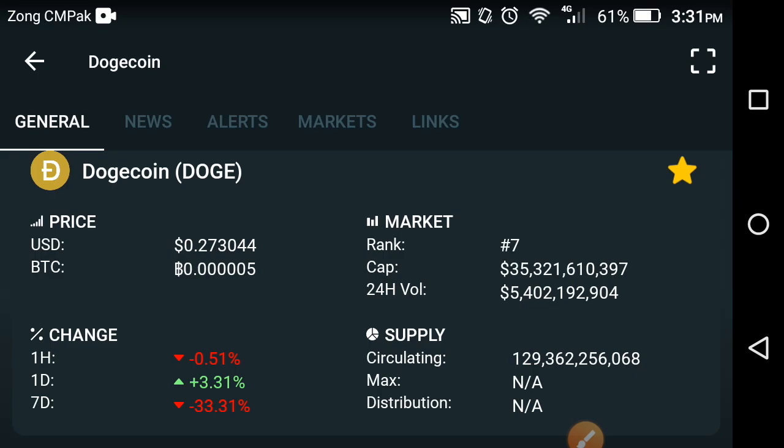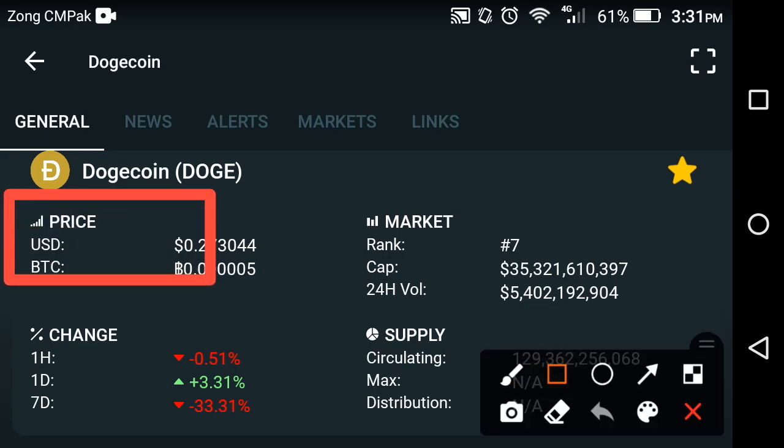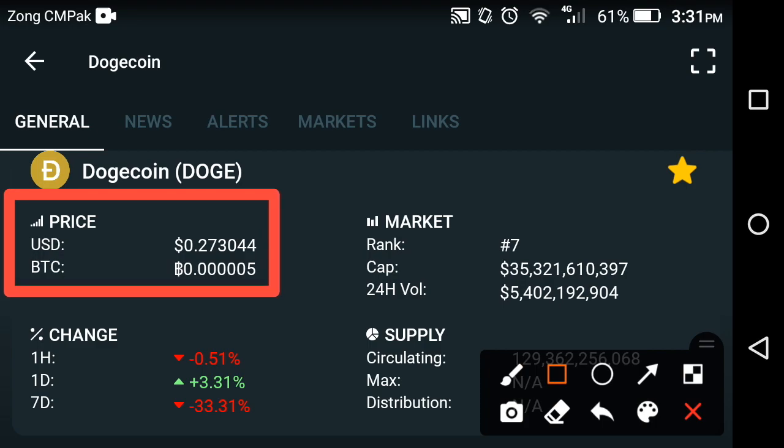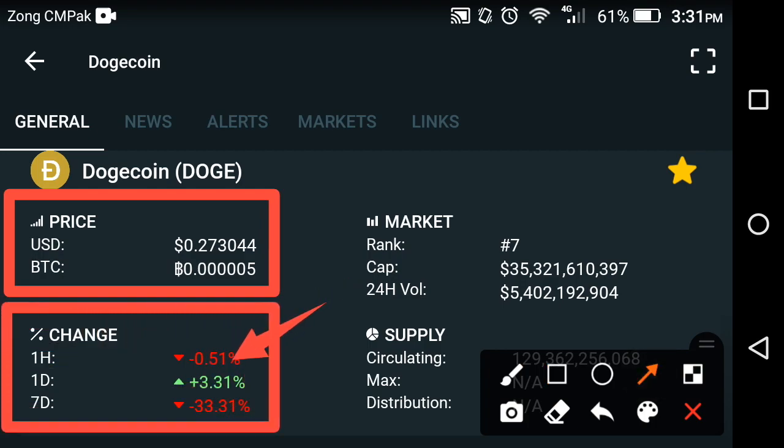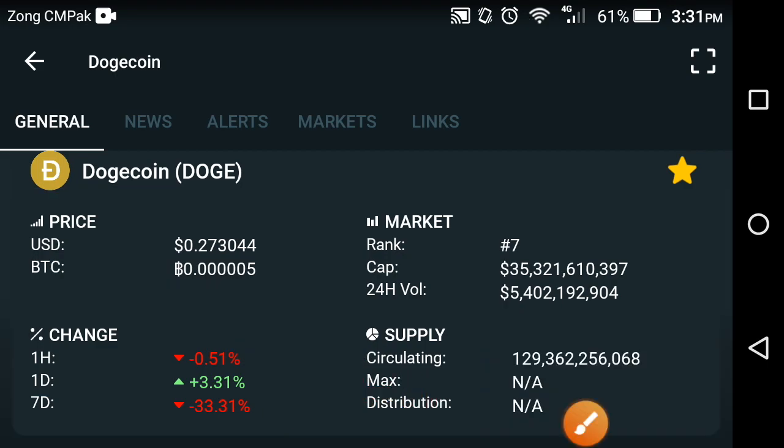Now let's start the video. First of all, we look at the current price of Dogecoin. As you can see here, 0.273044 USD is the current price of Dogecoin. And if you look at the change that occurred in Dogecoin, as you can see here, the last 1 hour change is negative, the last 1 day change is positive, and the last 1 week change is very bad, negative, friends.